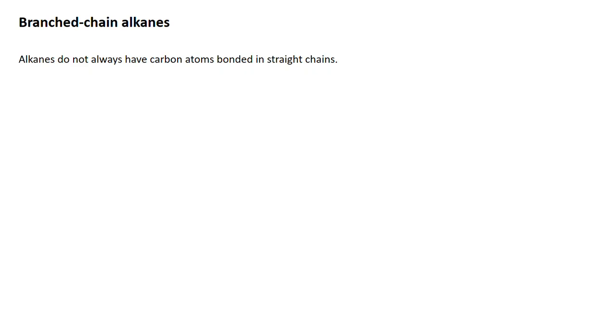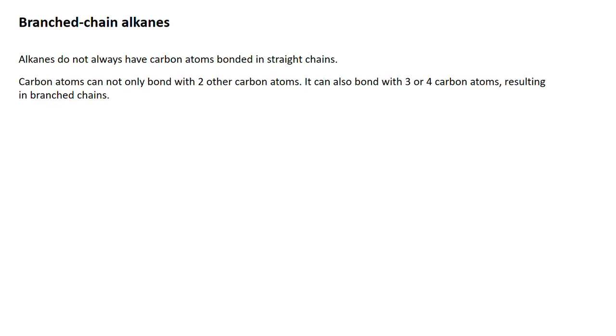So in general, alkanes do not have all the carbon atoms arranged in a linear fashion. There can be branches also. So instead of a carbon atom bonding with two other carbon atoms, it can also bond with 3 or 4 carbon atoms. So in that case, you will have a branched chain alkane. When a carbon atom bonds with 2 carbon atoms, it will form a straight chain. But if it bonds with more than 2 carbon atoms, that is 3 or 4, it will result in a branched chain.